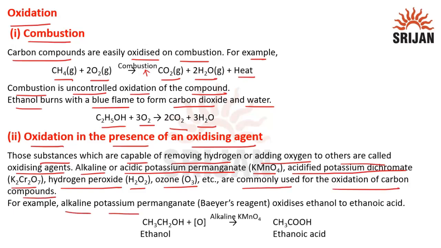For example, alkaline potassium permanganate, that we call Baeyer's reagent, oxidizes ethanol to ethanoic acid. So here we have ethanol, and this is oxidized in the presence of alkaline KMnO4, and we get ethanoic acid.